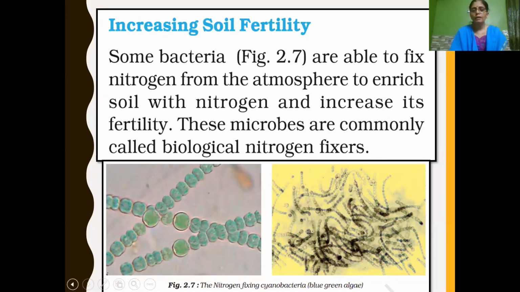These two bacteria are very essential for fixing nitrogen in the soil. Where is this rhizobium bacteria present? They grow in the root nodules of leguminous plants.